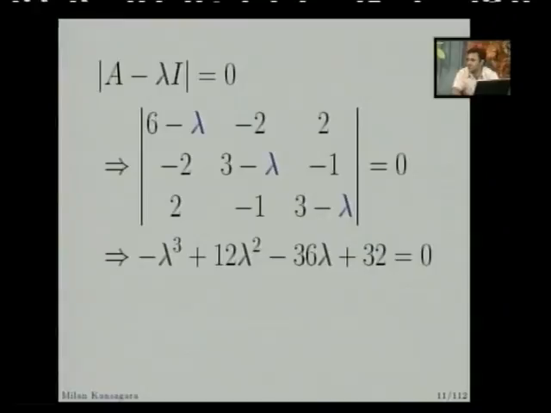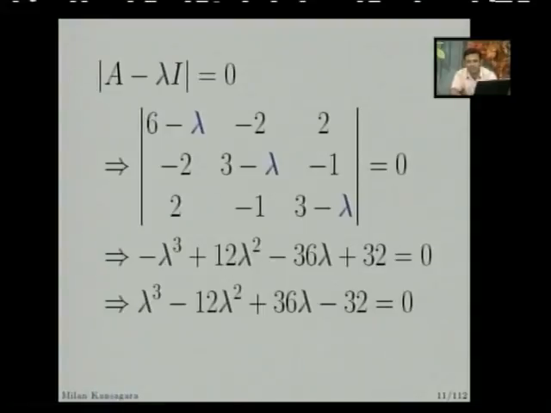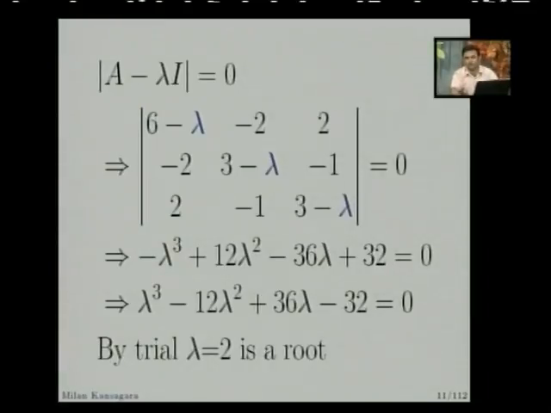So by expanding this determinant, we will get minus lambda cube plus 12 lambda square minus 36 lambda plus 32 equal to 0. As we have seen, the coefficient of lambda cube will be minus 1 here, so multiply by a minus sign. So it is lambda cube minus 12 lambda square and so on. Now this is a cubic equation. By trial and error we can find that lambda equal to 2 is a root.